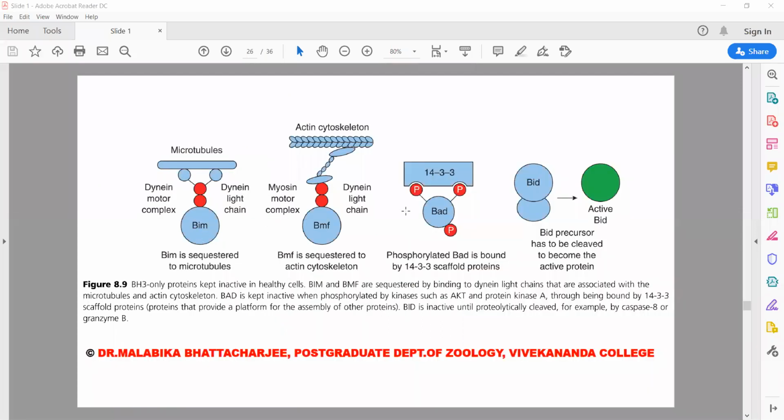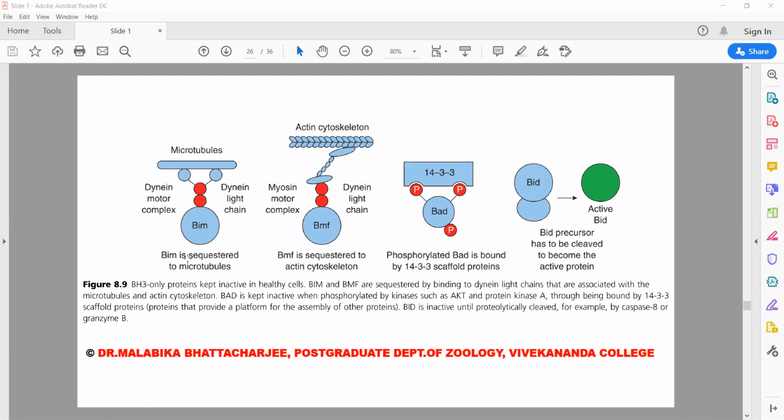These are the common traditional BH3 proteins. We have BIM, which is a BH3 protein and a regulator. This is BMF, again a BH3 protein and a regulator. This is BAD, a BH3 protein and a regulator. This is BID, a BH3 protein and a regulator. As you can see, these regulators are kept inactive in a normal, healthy cell.